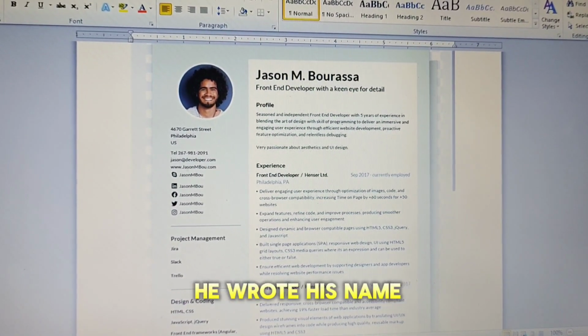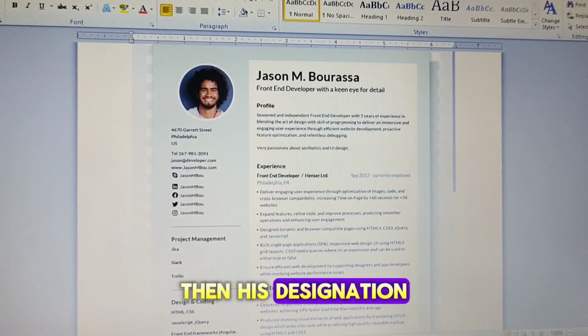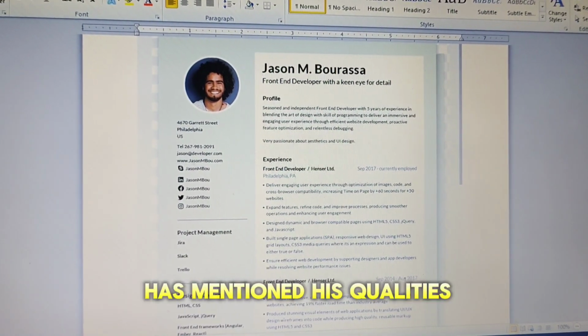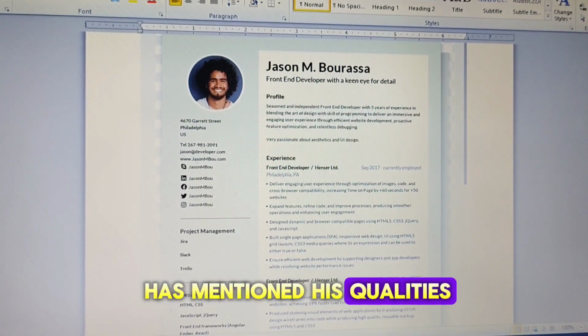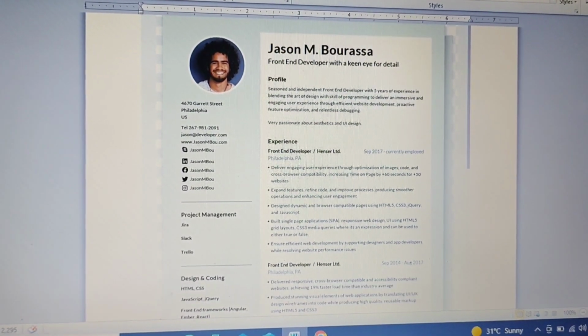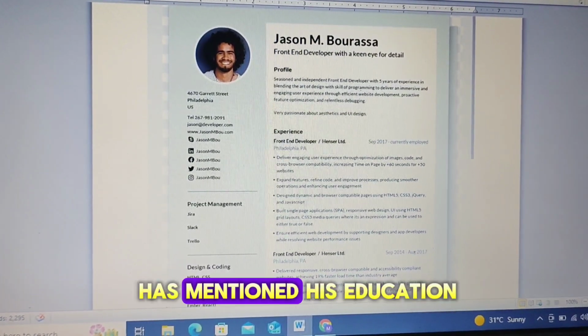Firstly, you can see he wrote his name, then his designation, then profile. In this profile, he has mentioned his positive qualities, then experience, and after experience, he has mentioned his education.